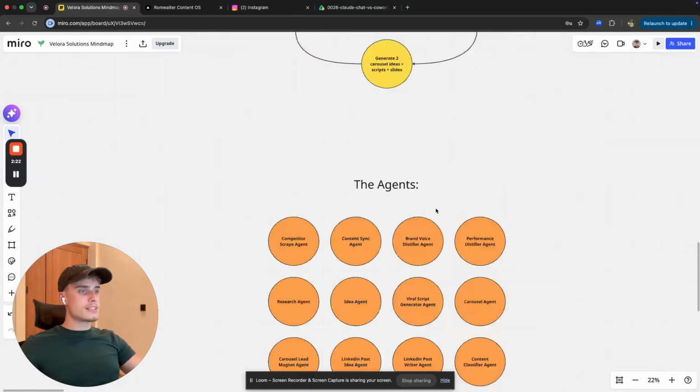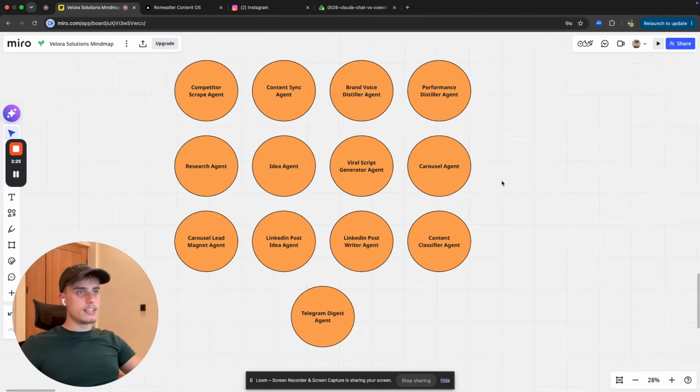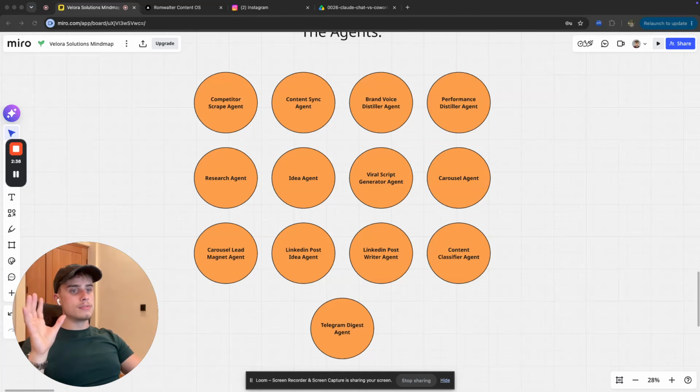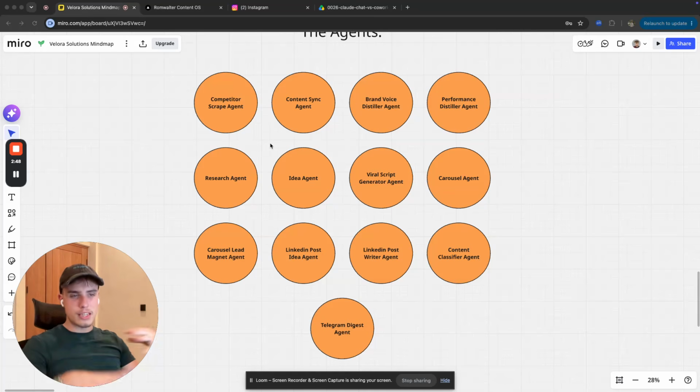Okay. Next thing, the actual agents that we use in this machine. The first one is going to be the competitor scrape agent. This agent is going to be responsible for scraping off every single one of your competitors that you give the agent and store it in the database. Okay, I'm talking about like 15, 20 competitors every single day. I have like 24 in my pipeline, but just find as many as you want. I will say within 30 to 150K followers, because they have proven systems. If you go below 30K, it might be just luck, one lucky video.